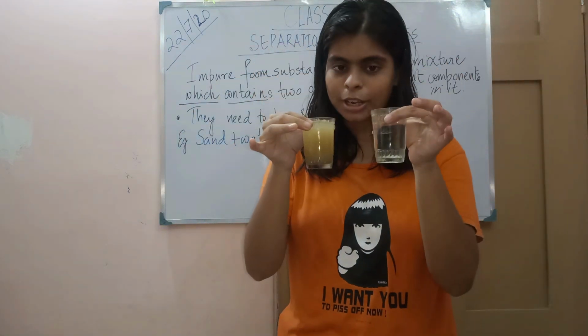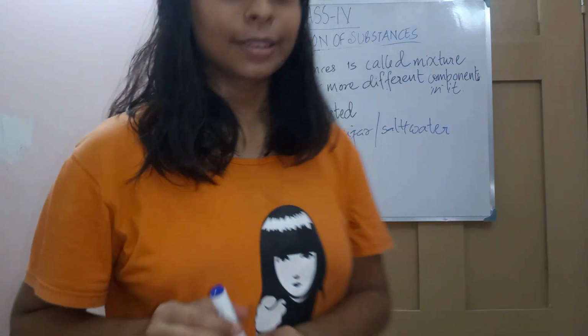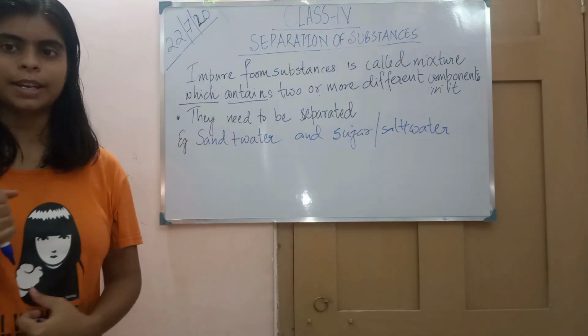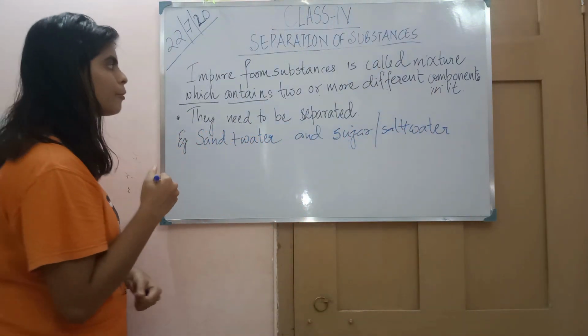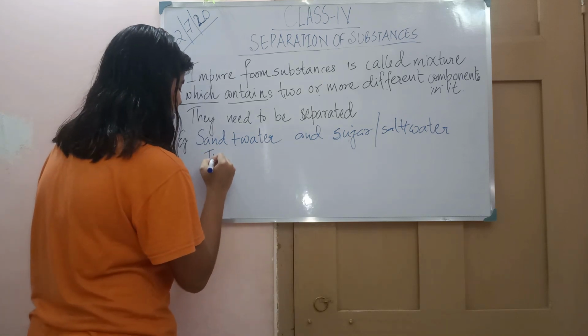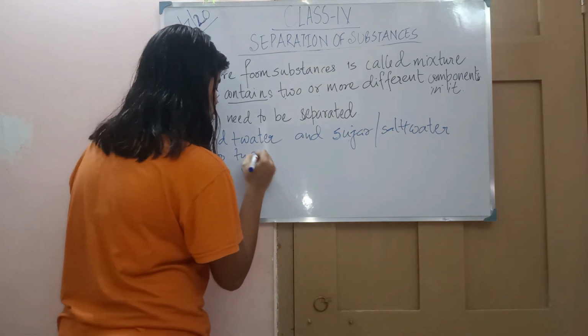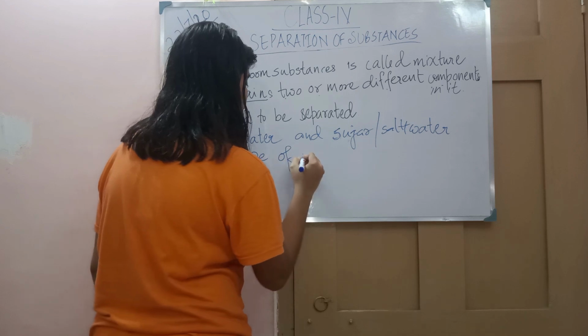So even among mixtures, depending on these two different mixtures, the mixture has been classified. There are two different types of mixture.